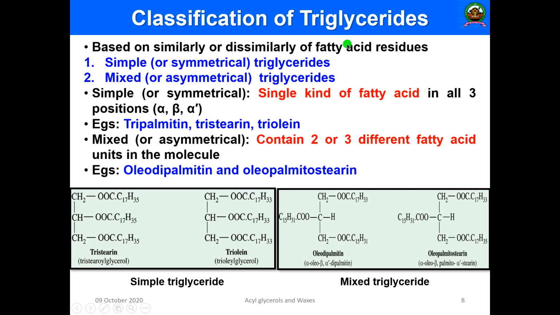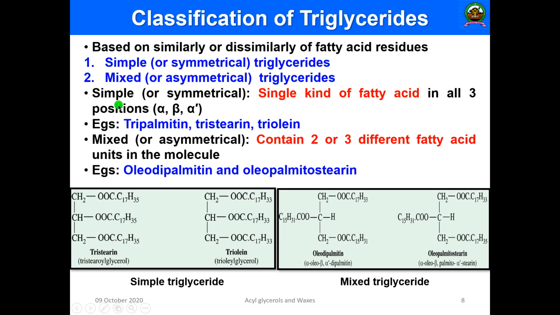Then how are triglycerides classified? The triglycerides are classified based on the similarity or dissimilarity of the fatty acid residues that are present. They are classified into two groups: simple or symmetrical triglycerides, and mixed or asymmetrical triglycerides.